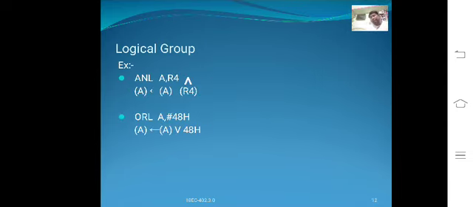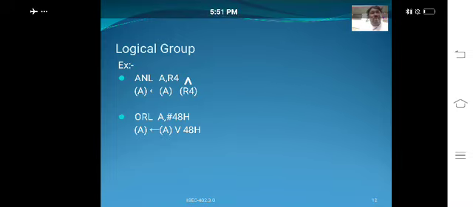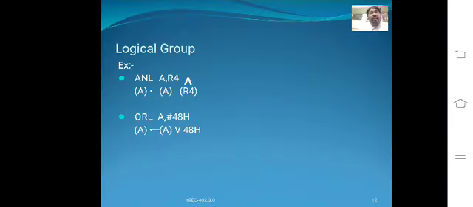Here are some important points related to the logical group. This group of instructions performs the various logical operations AND, OR, XOR, rotate, clear, and complement.